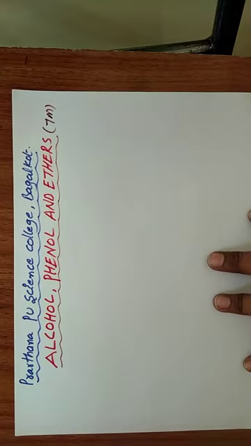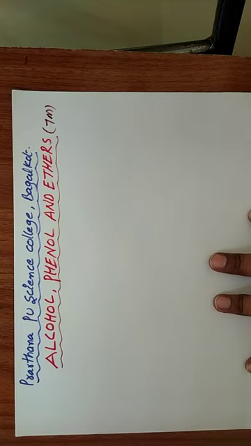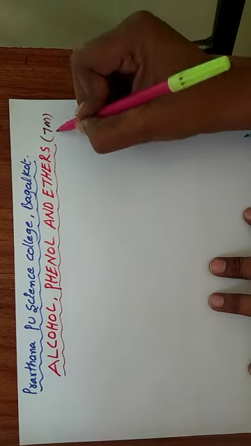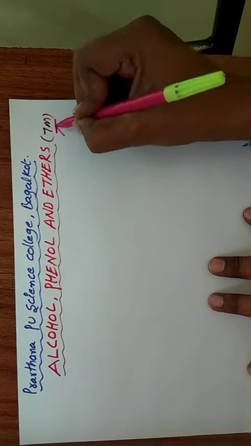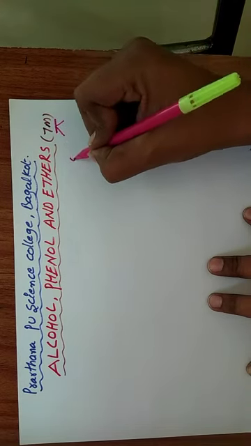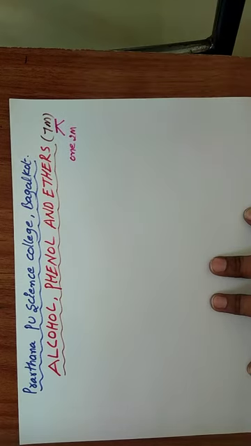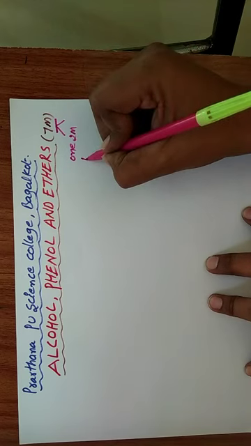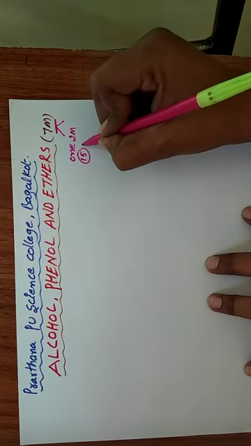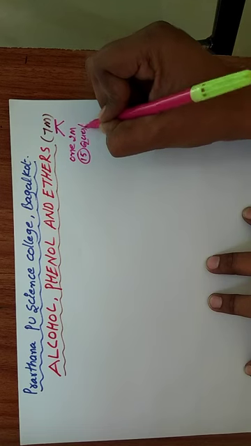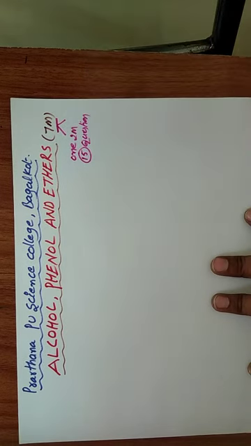Out of these 7 marks, one 2 marks question, that is the 15th question in the annual paper, comes from the alcohol, phenol and ethers lesson.